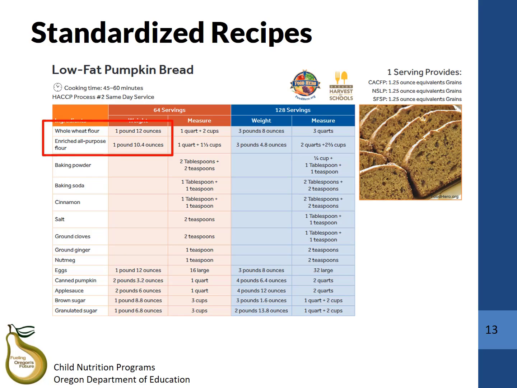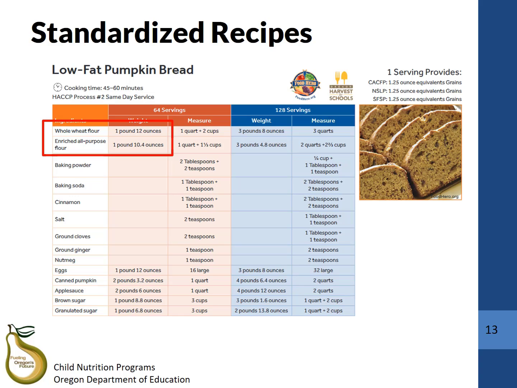This is because it has 2 grain ingredients, whole wheat flour and enriched all-purpose flour. You can see that the weight of the whole wheat flour is 1 pound 12 ounces, which is slightly higher than the enriched all-purpose flour at 1 pound 10.4 ounces. This makes whole wheat flour the primary grain ingredient. The recipe verifies that the pumpkin bread is whole grain rich because whole wheat flour is the primary grain ingredient and the rest of the grain ingredient is enriched. Therefore, this is a creditable item.